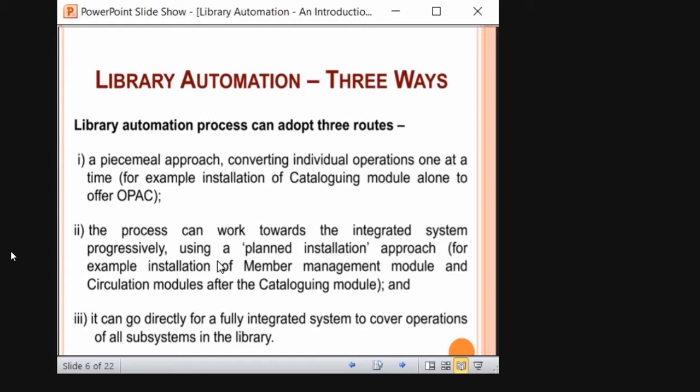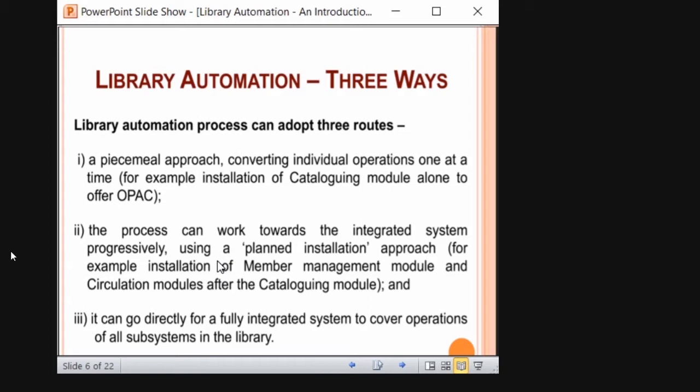First you make a note and entry of the users who are available. Then only the circulation module will work effectively. Without listing the names of the users, if you install the circulation module, what will happen? Who are the users? How will you type the name, right? Because the member module is not installed. See the order.